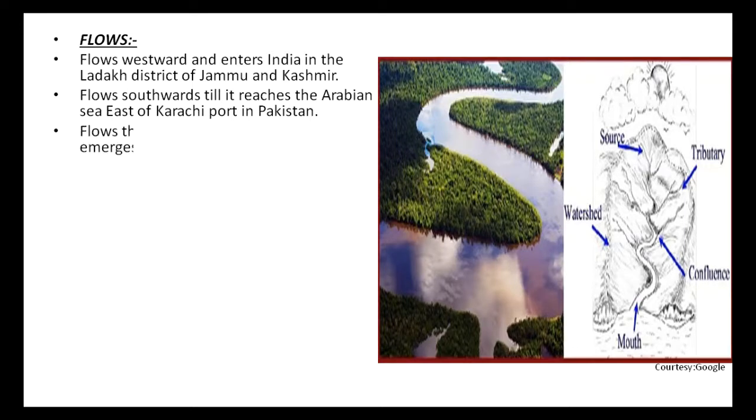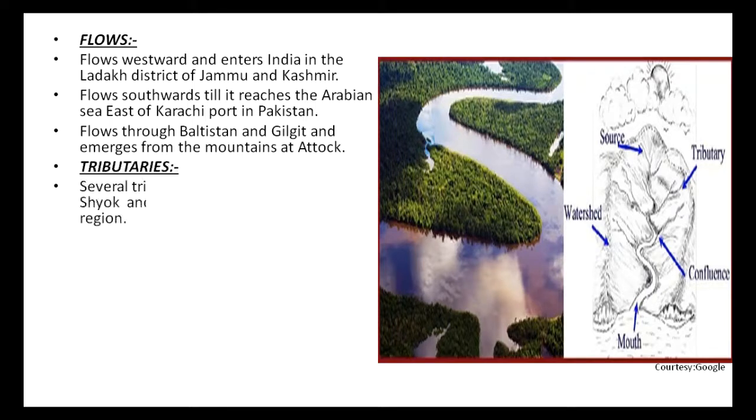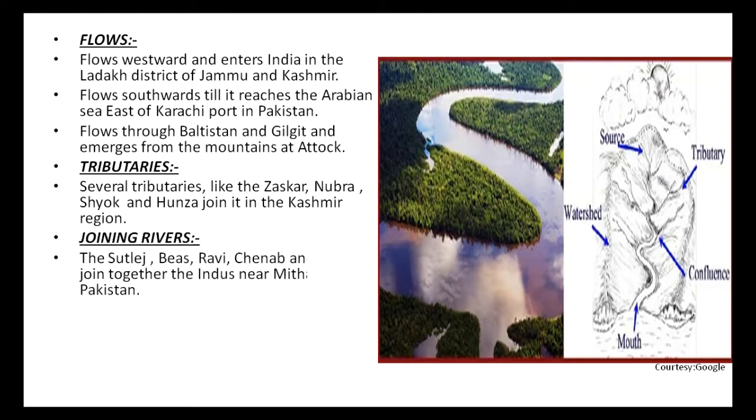The tributaries of Indus river are the Jaskar, Nubra, Sayok and Hunja that join it in the Kashmir region. The Satluj, Beas, Ravi, Chenab and Jhelum join together and meet the Indus near Mithankot in Pakistan.